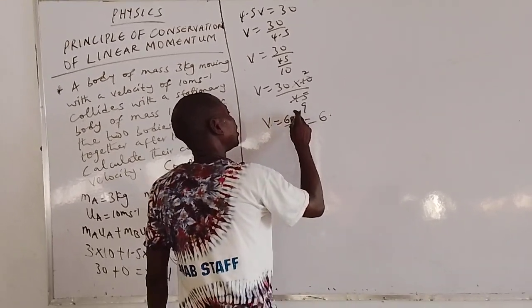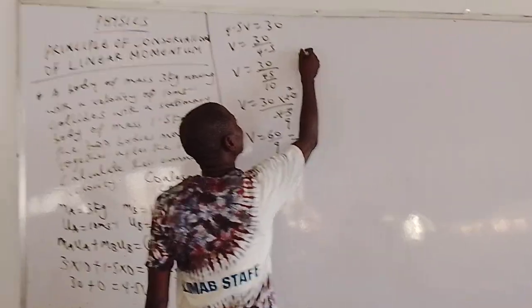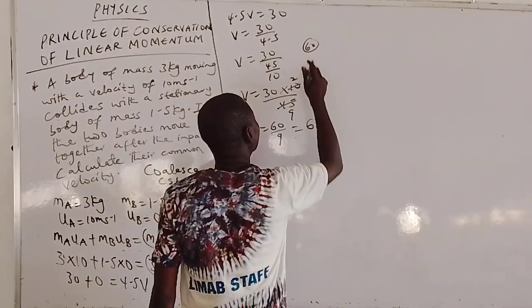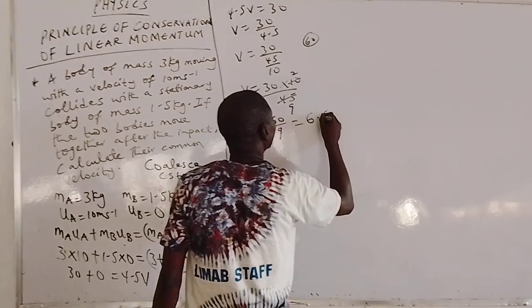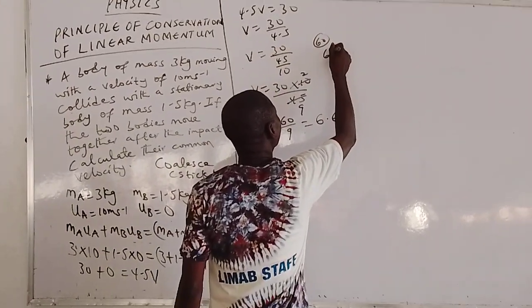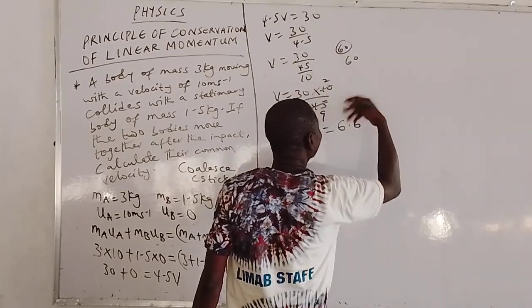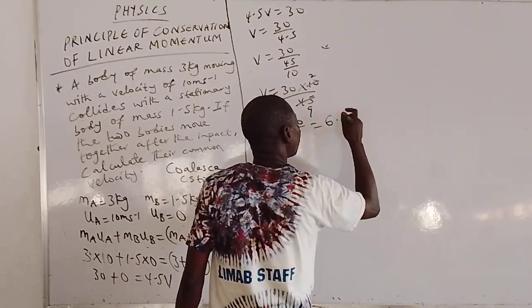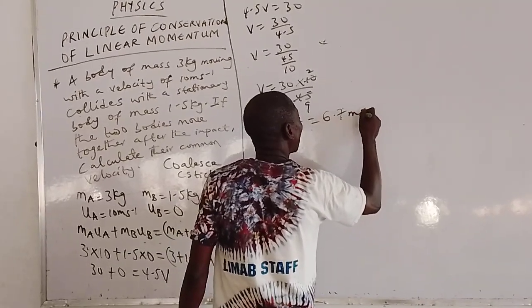We are left with 6. Add 0 to that 6, that gives 60. 9 into 60 again is another 6, and 9 times 6 is 54. Left with 6 again, add another 0. V is approximately equal to 6.7 meters per second.